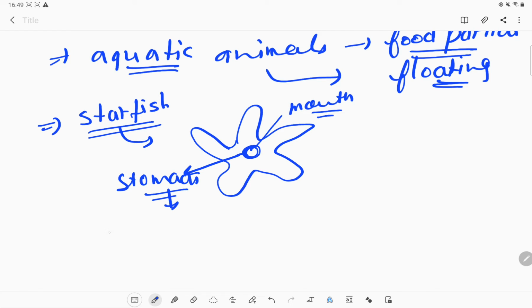That popped-out stomach will take the whole soft animal into its body, directly put inside, and that stomach will go back inside and absorb the nutrients from it. So this is how a starfish normally eats its food.